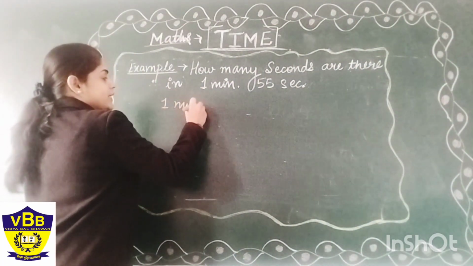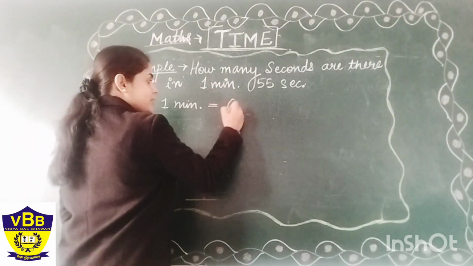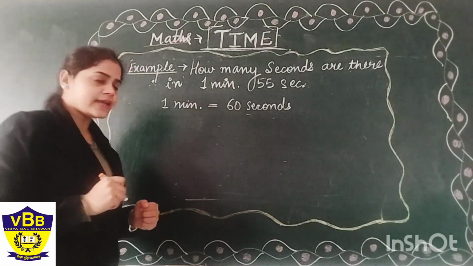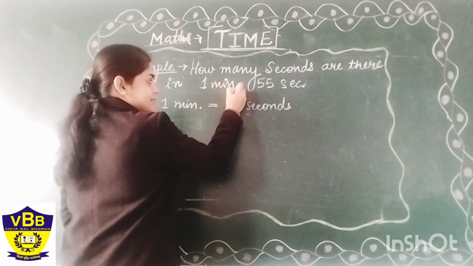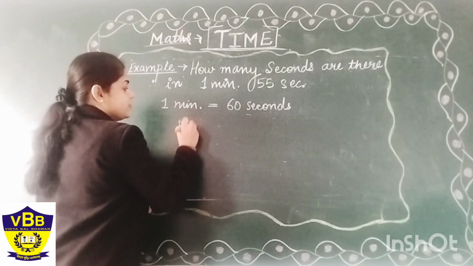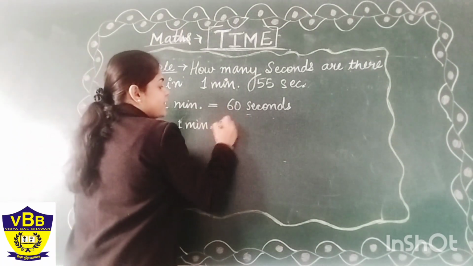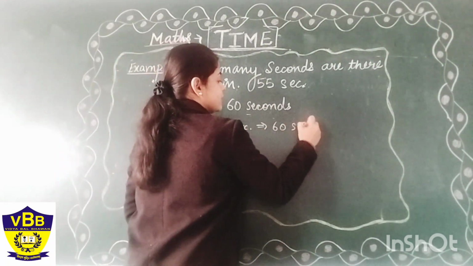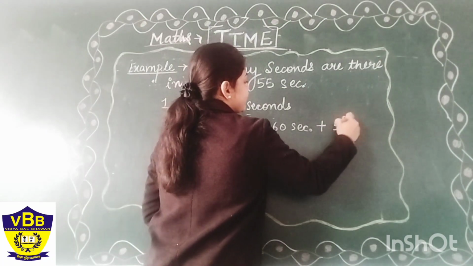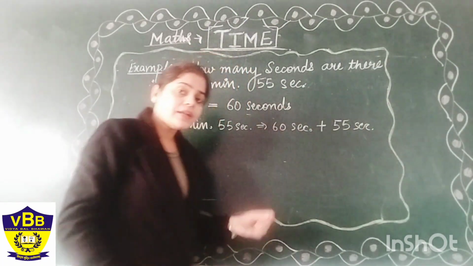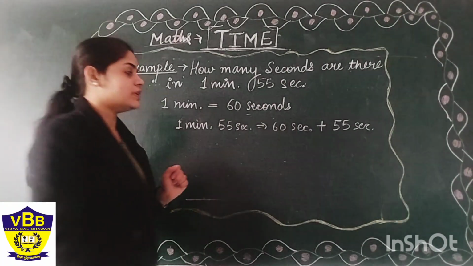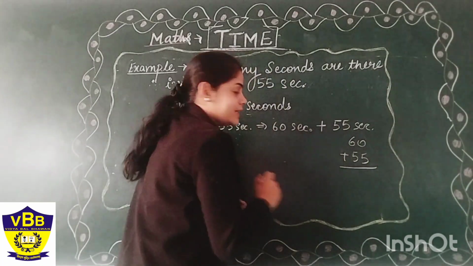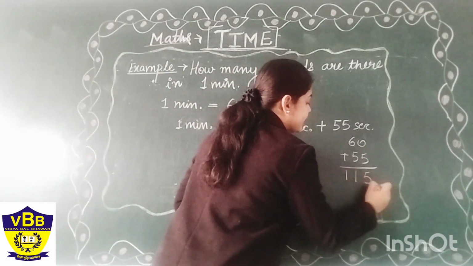Since we know 1 minute is equal to how many seconds? Yes, 60 seconds. Since 1 minute is equal to 60 seconds, 1 minute 55 seconds will be equal to 60 seconds plus 55 seconds. We will add both these quantities and then we will find our answer, that is 60 plus 55, that will be 115.